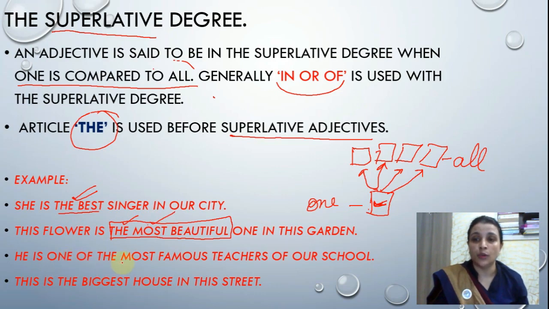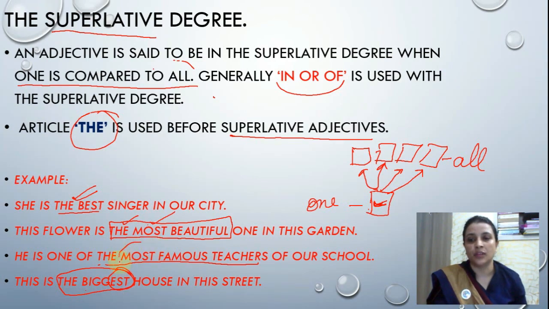He is one of the most famous teachers. One of the means we compare one from all. So he is one of the most famous teachers of our school. This is the biggest, biggest, third form. Already we are using the third degree. Over here we are using the third degree.